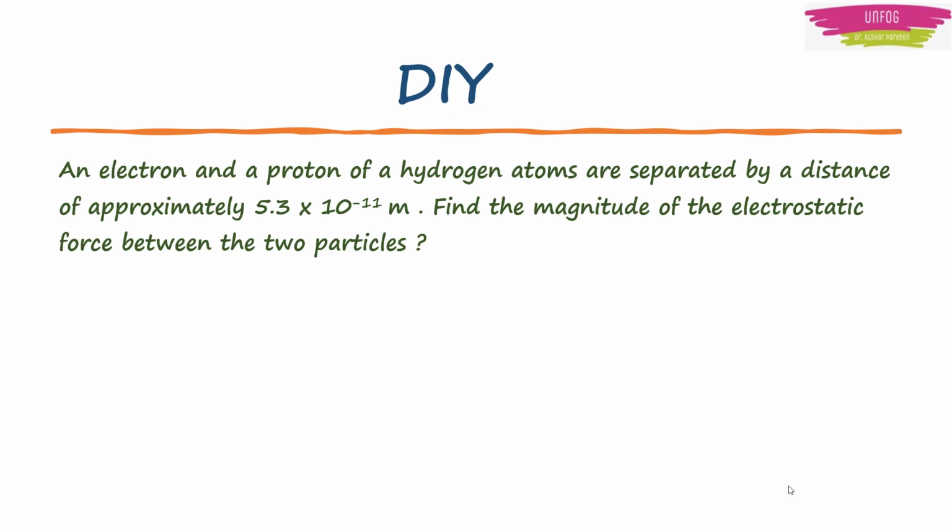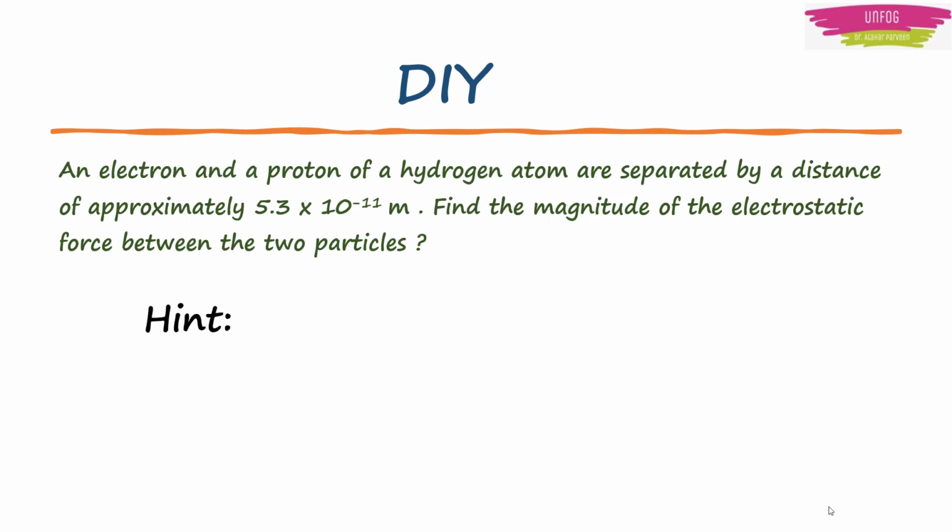Now here's a DIY problem for you which is based on Coulomb's law. An electron and a proton of a hydrogen atom are separated by a distance of approximately 5.3 into 10 raised to minus 11 meters. Find the magnitude of the electrostatic force between the two particles.